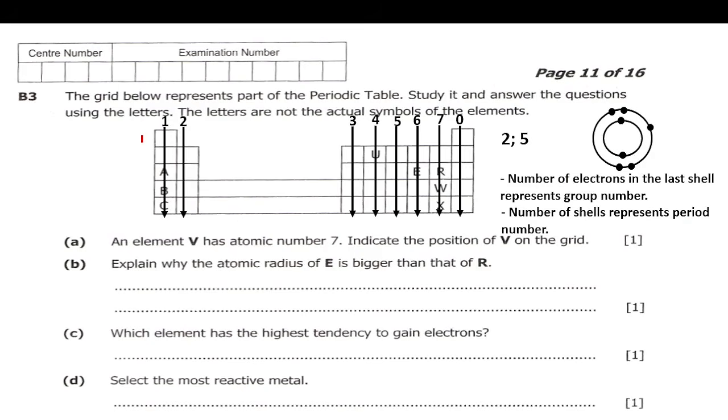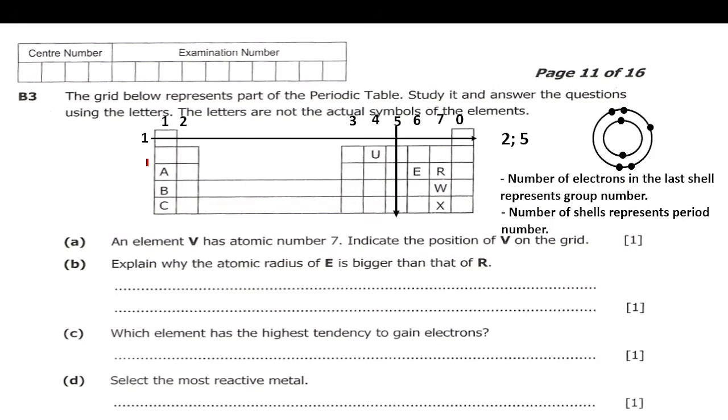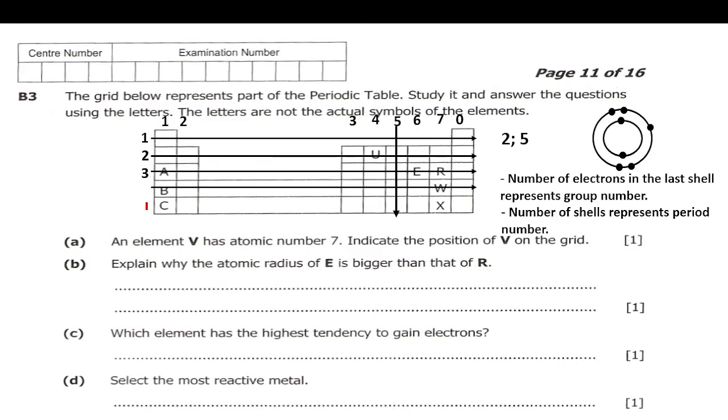So which are periods? These are horizontal lines like this. So we have this one here. Yeah, so this is group 5 where it's supposed to be. So periods, we have this one, period 1, period 2, period 3, period 4, period 5 here. These are the only ones that are provided here.